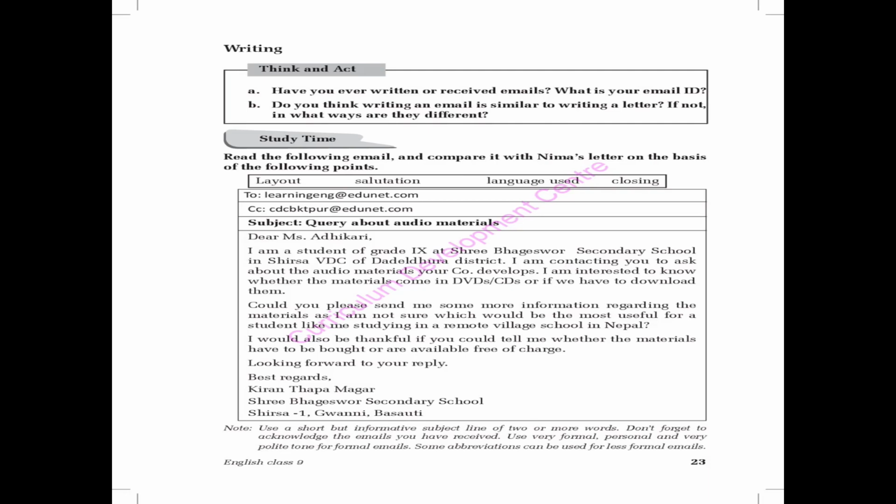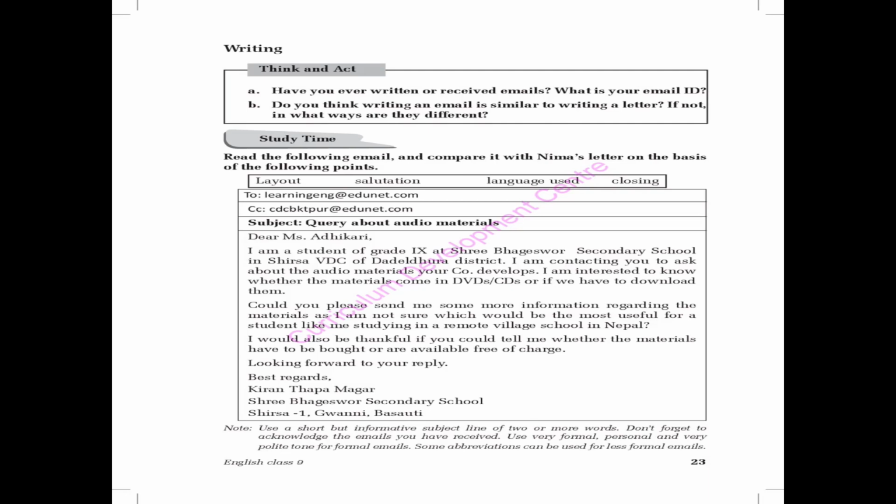All right. So we can read this letter easily, and we have to do some vocabulary exercises. My dear students, he is interested to get some materials. Are they freely available, or do we have to pay money? Is there a charge, or do we just have to pay? And at the top you have seen we need an email ID. After making an email ID, we can write a letter by email. It is easy.